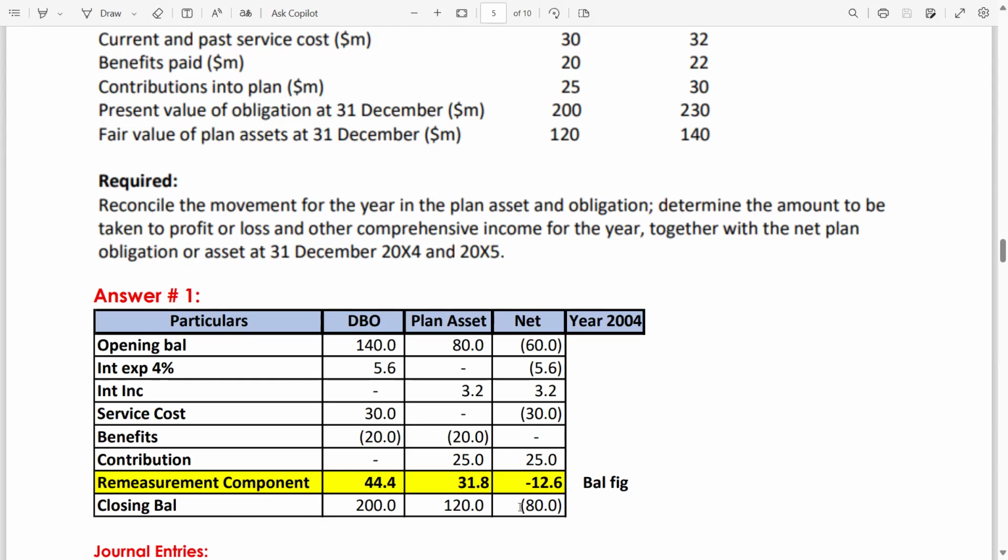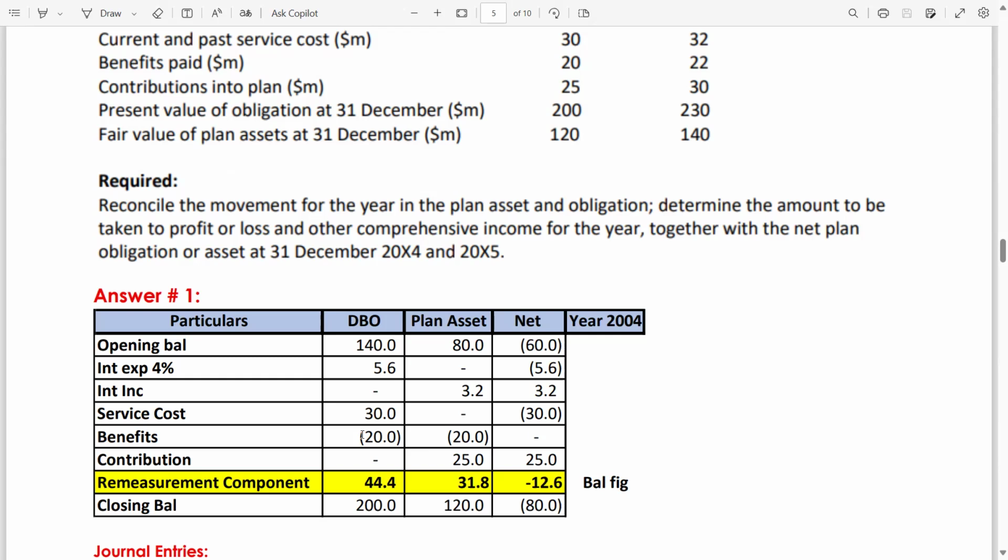Now, how to calculate the balancing figure, the remeasurement component? You will have to add or deduct all these things. In the 140 you will add 5.6, you will add service cost, then you will deduct 20. You might be confused about why you are deducting 20.